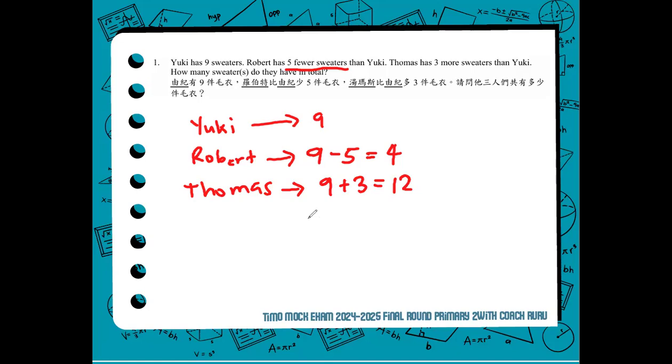Now we are asked, how many sweaters do they have in total? So all we have to do is add. We know that Yuki got 9. So 9 plus 4, that is 13, plus 12, then the correct answer is 25. For number 1, the answer is 25. There are 25 sweaters in total, Yuki plus Robert plus Thomas. Alright, that's for number 1.